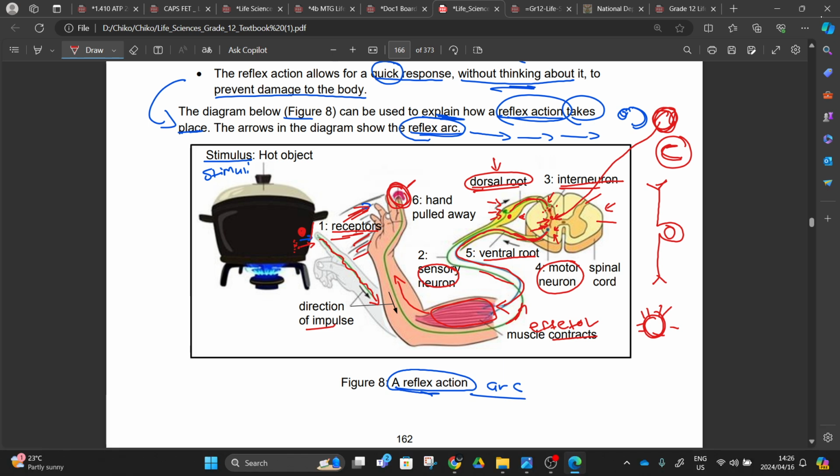So this stimulus here is going to force our reflex action. This is a reflex action. It's not you feeling pain, right? Differentiate the two. It's not you feeling pain. It's not you saying, whatever it's holding there, it's hot.